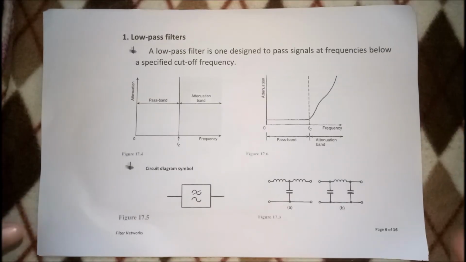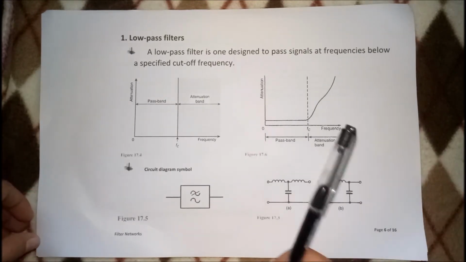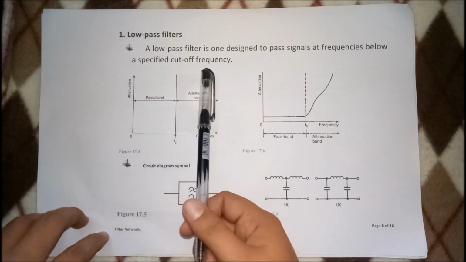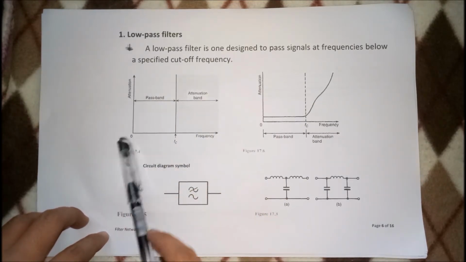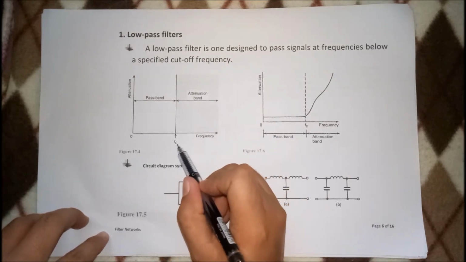Start with the first type of filter. We have the low-pass filter. So, ang low-pass filter class is designed to pass signals at frequencies below a specified cutoff frequency. So, remember kanina, kung ito yung attenuation, ito yung frequency, di ba, meron kang hati sa gitna. This is what you call the cutoff frequency.